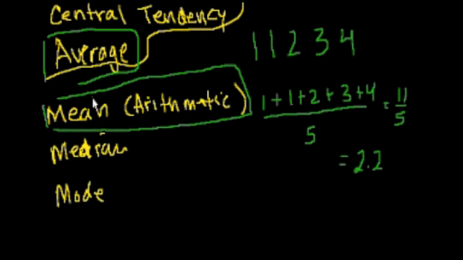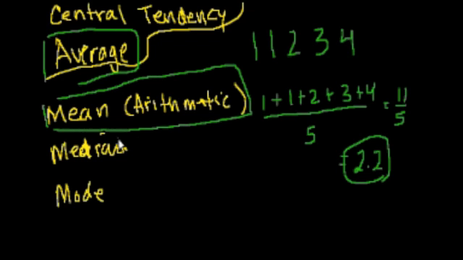But if we're being a little bit more particular, this is the arithmetic mean of this set of numbers, and you see it kind of represents them. If I didn't want to give you the list of 5 numbers, I could say, well, I have a set of 5 numbers, and their mean is 2.2, and it kind of tells you a little bit of at least where the numbers are, right? And we'll talk a little bit more about how do you know how far the numbers are from that mean in probably the next video.